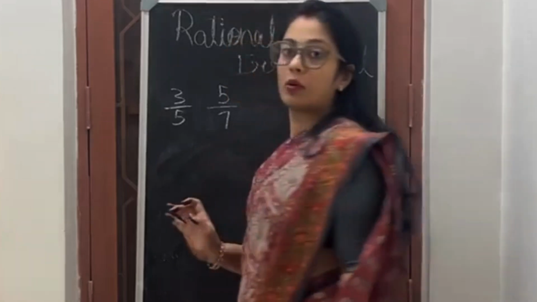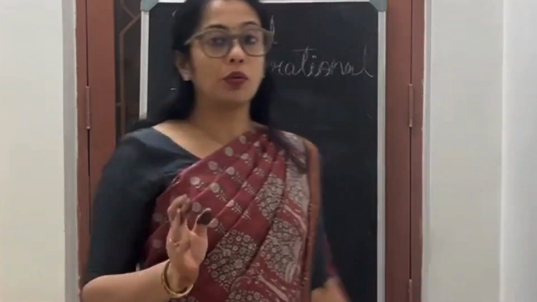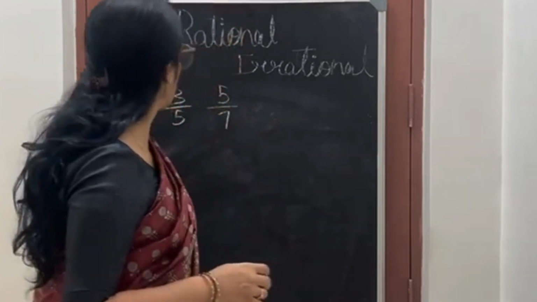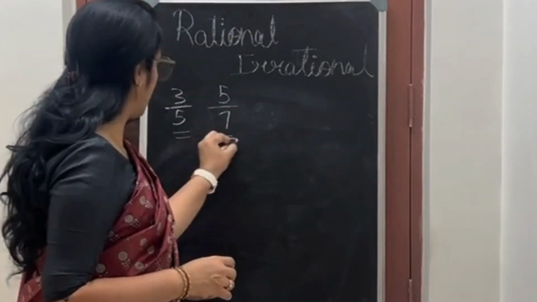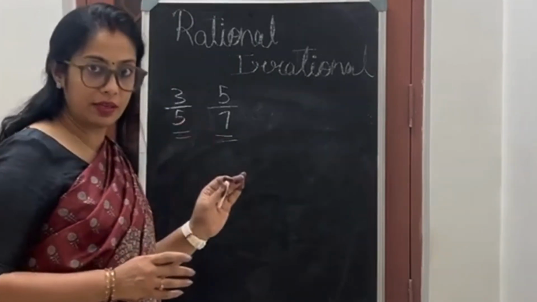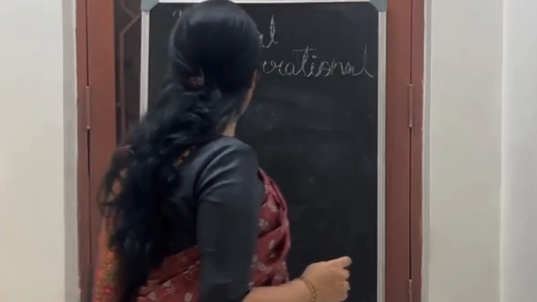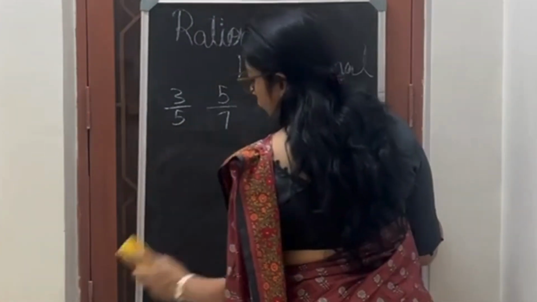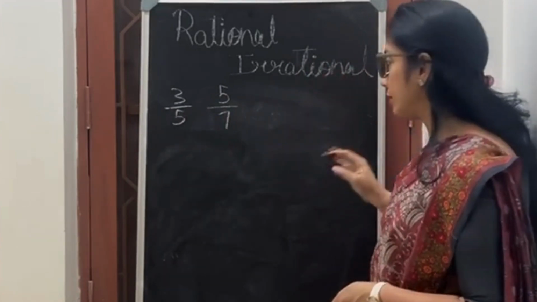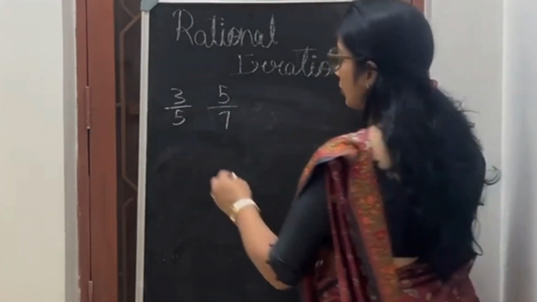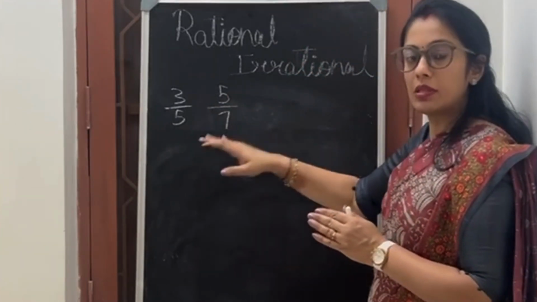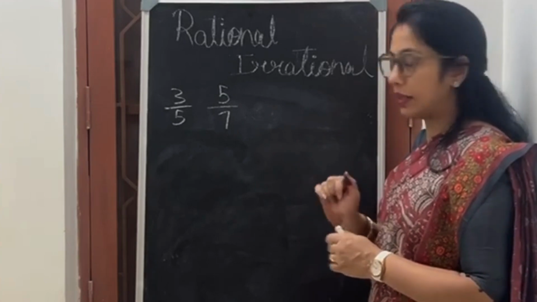Okay, now I will teach you how to find out which rational number is greater. I have two numbers written here. I have to find out which rational number is greater, and at the same time insert rational numbers between them and write them in ascending order.